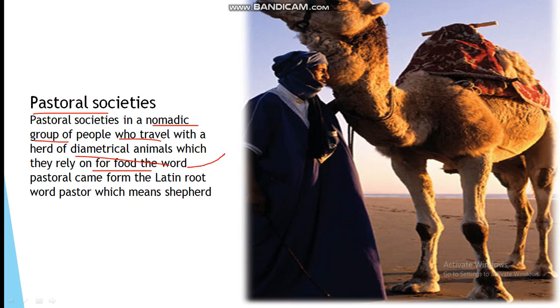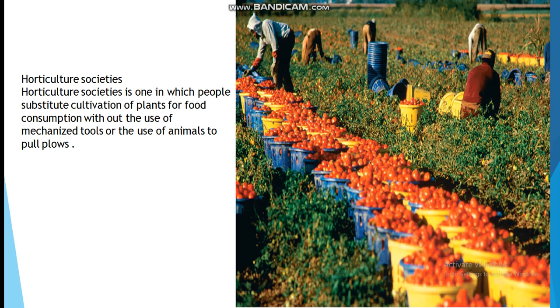It means societies which travel, the nomadic societies, are groups of people who travel from one place to another for consumption and with domesticated animals. Those societies are known as pastoral societies.